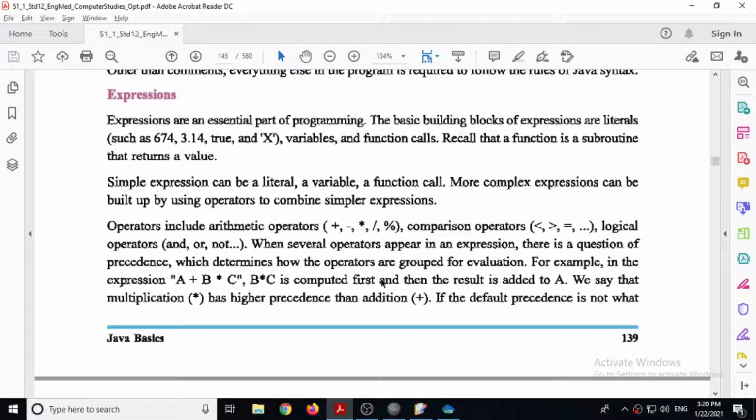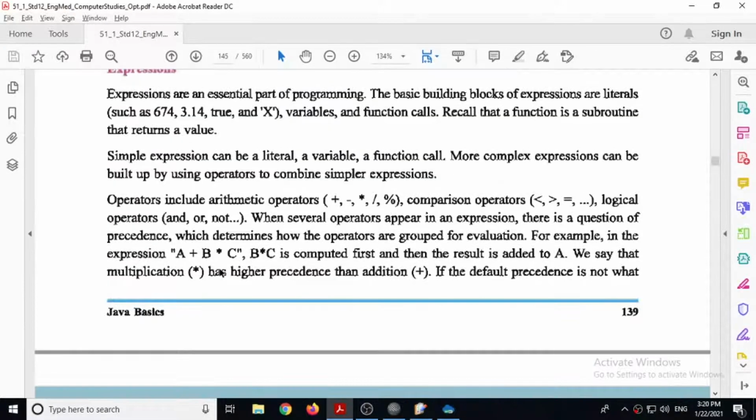When several operators appear in an expression, there is a question of precedence, which determines how the operators are grouped for evaluation. For example, in the expression a plus b star c, b star c, that means b multiplied by c, is computed first.